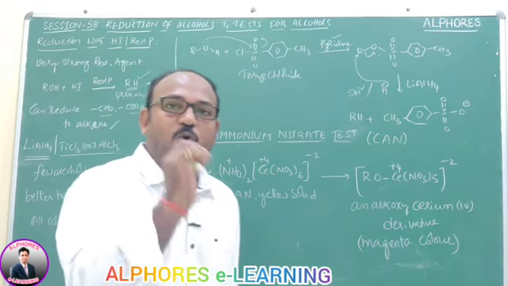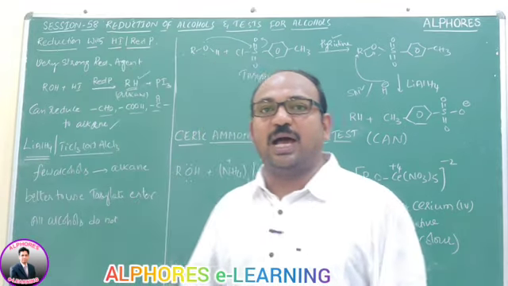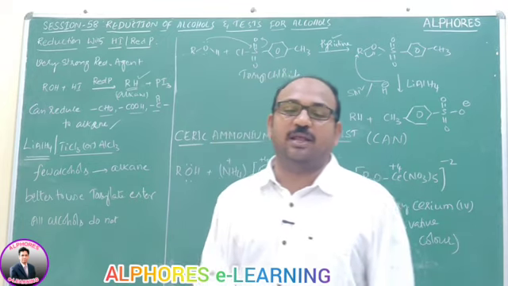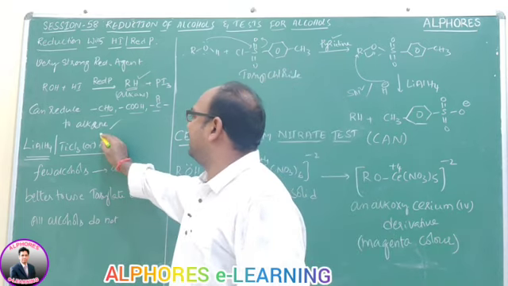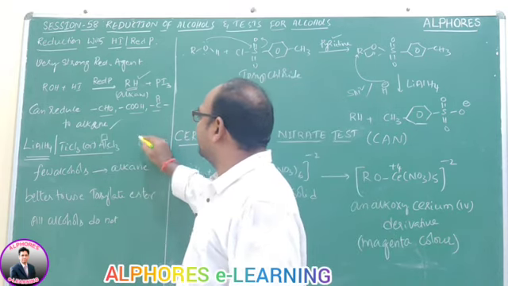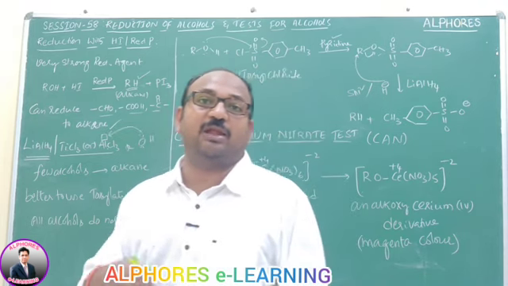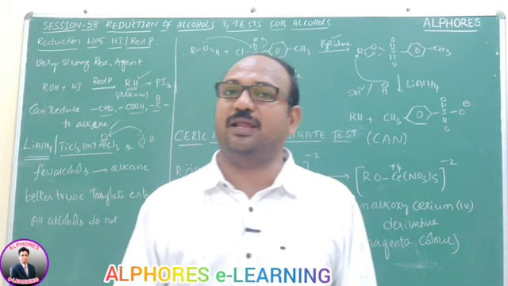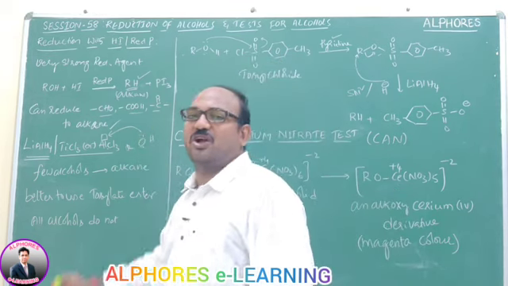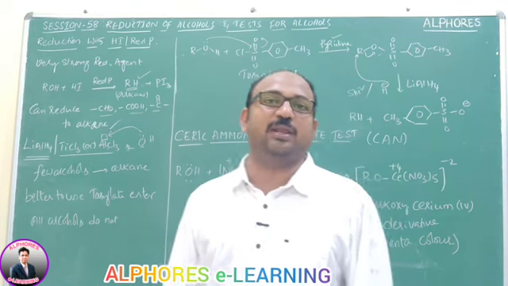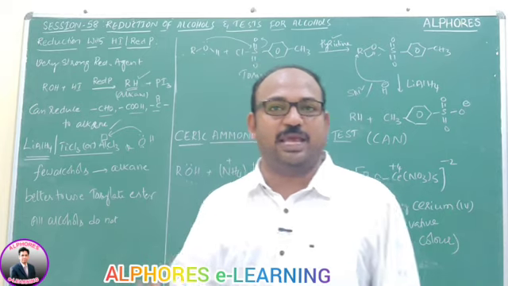The problem here is that the OH group cannot be replaced directly. As I mentioned, not all alcohols can be reduced by this method. Whenever we use an AlCl3 complex, the alcohol oxygen has to form a bond with AlCl3, and not all alcohols can. In secondary and tertiary alcohols, this oxygen is more bulky and is not able to donate its electron pair properly. That's why the reaction cannot proceed, meaning reduction may not happen.